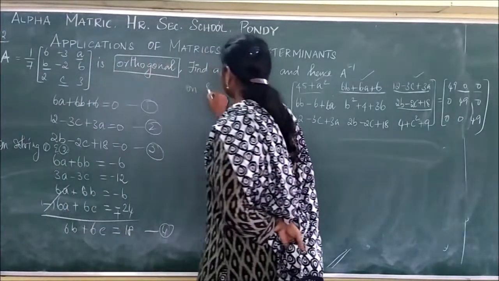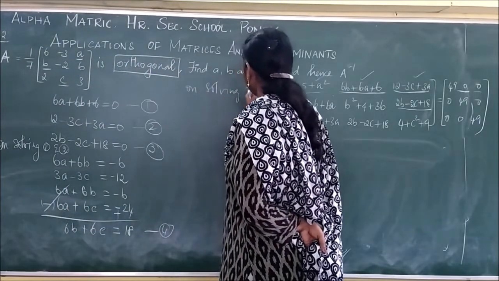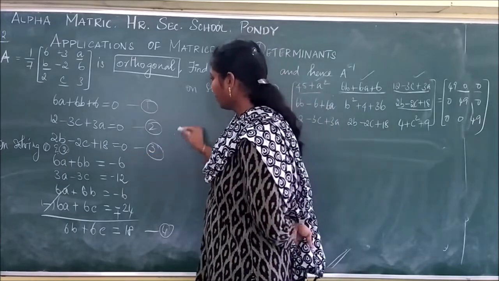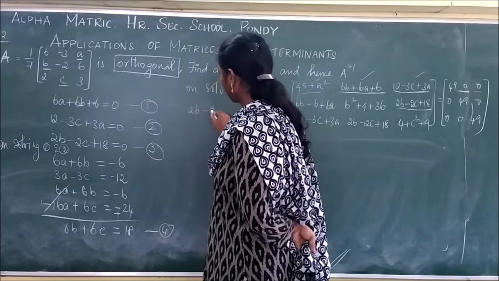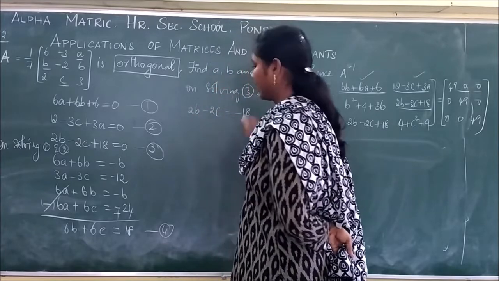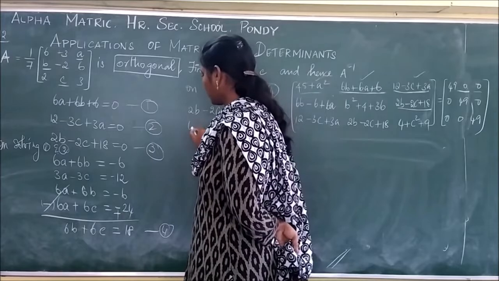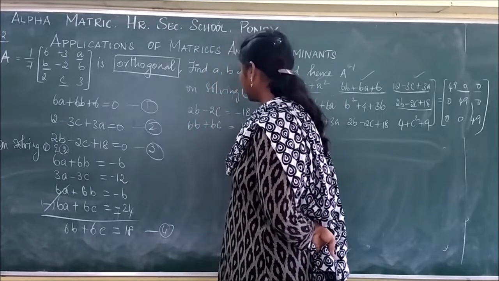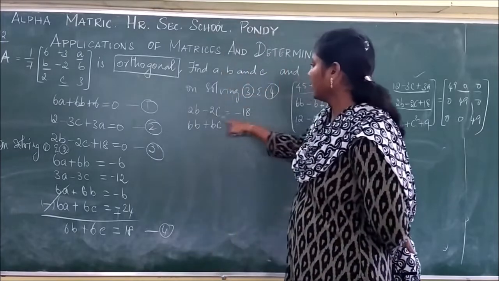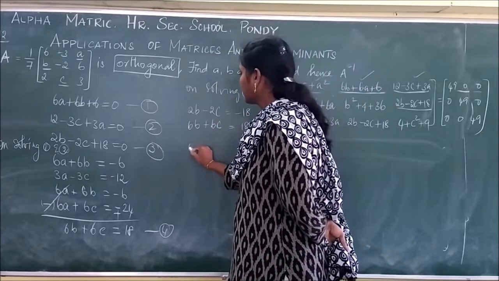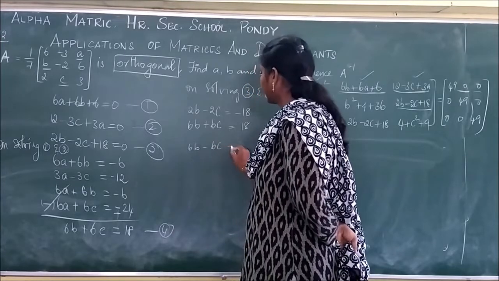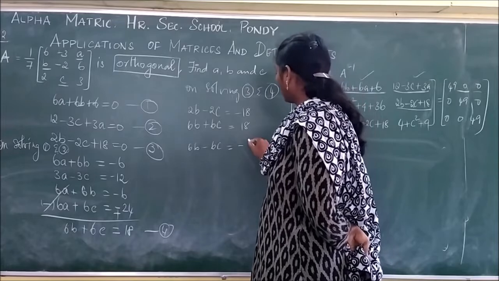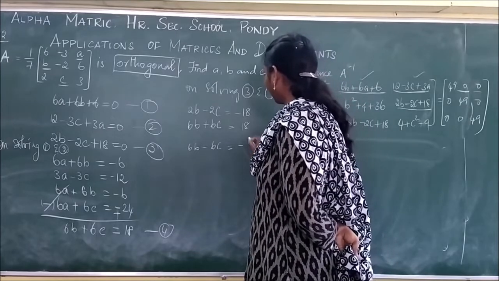On solving 3 and 4. What is the third equation here? 2b minus 2c equal to minus 18. And the fourth equation is 6b plus 6c equal to plus 18. Now just multiply this by 3. Then you will be getting 6b minus 6c equal to minus, what is this if you multiply by 3? 54.